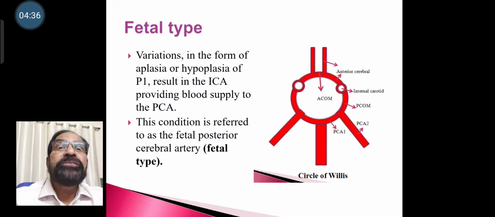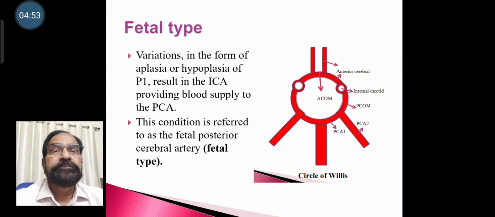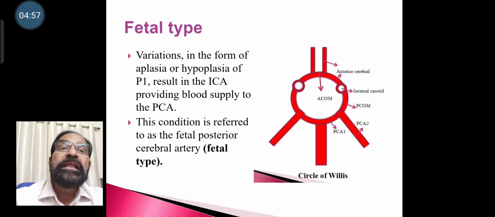There is one type called the fetal type. Variation in the form of aplasia or hypoplasia of the P1 segment results in the internal carotid artery providing blood supply to the posterior cerebral artery. This condition is referred to as fetal posterior cerebral artery.